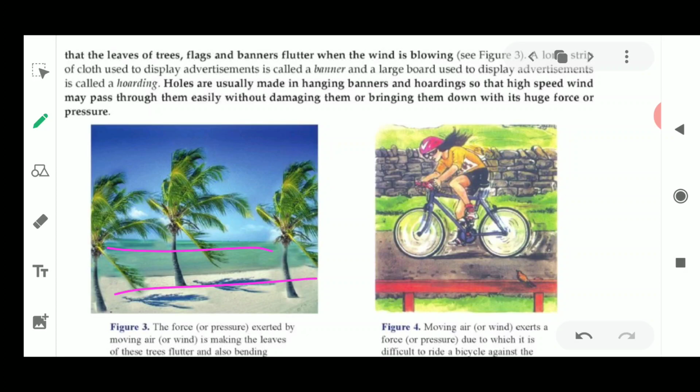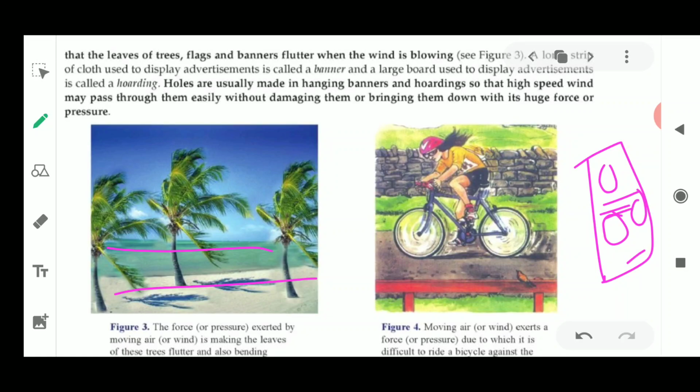Next, you have seen hoardings. Have you ever seen hoardings? Hoardings are the banners which display advertisements. They are hung on walls, or fixed with the help of pillars. Now what happens when the wind blows? The banner starts moving, and because it is tightly bound on the pillars, holes are made in these banners. Why are holes made in these banners?